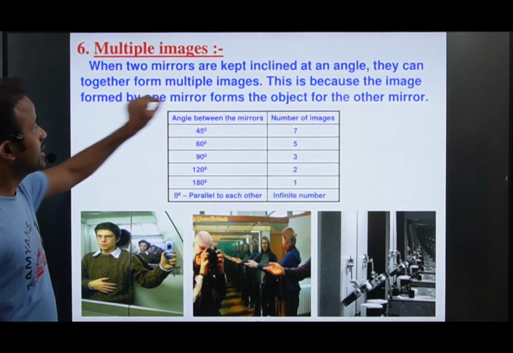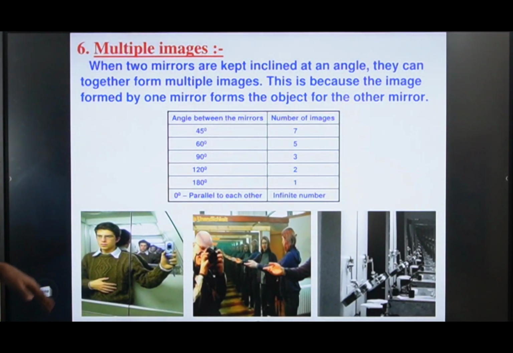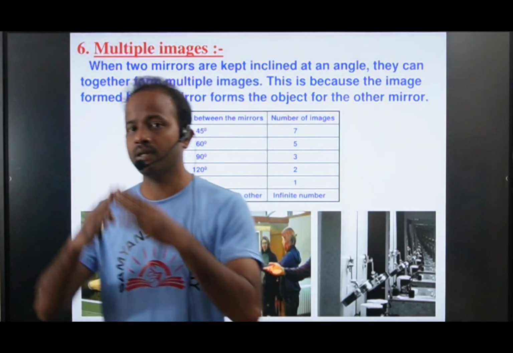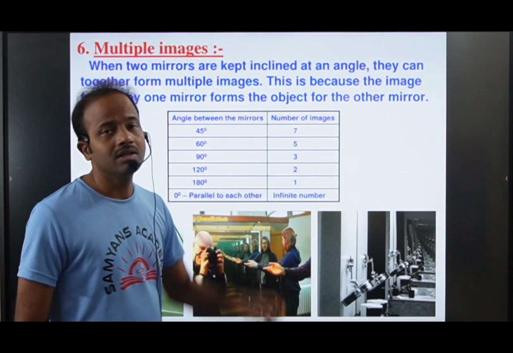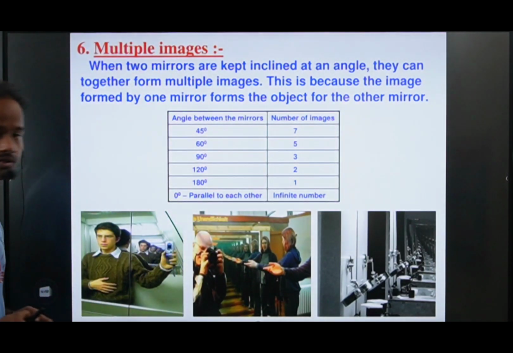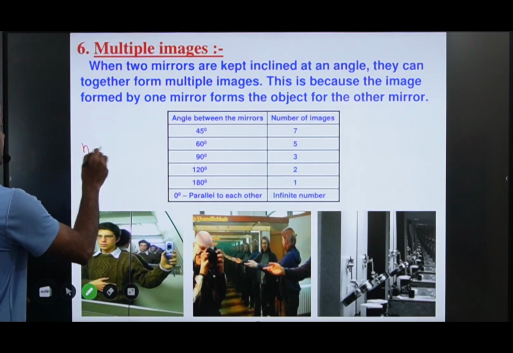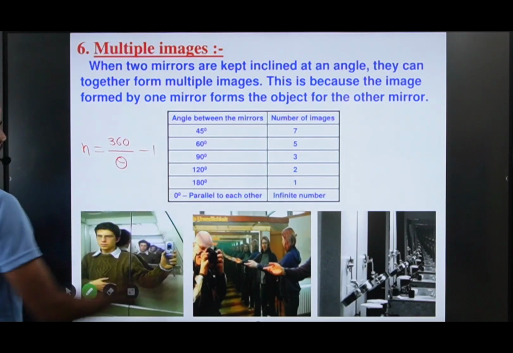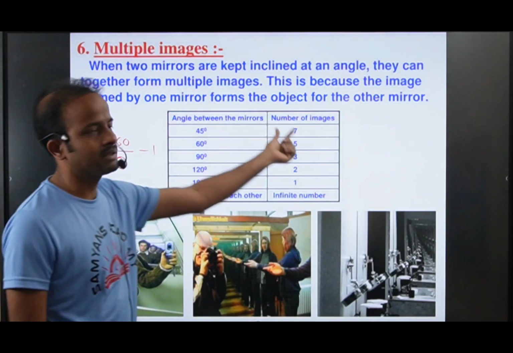This is because the image formed by one mirror forms the object for the other image. When two mirrors are placed inclined at 45 degrees to each other, how many multiple images can we observe here? 7 multiple images. Here we have one formula to calculate the number of images: 360 by theta minus 1. By using this formula, we can calculate the number of images.